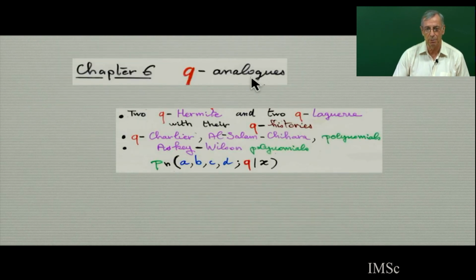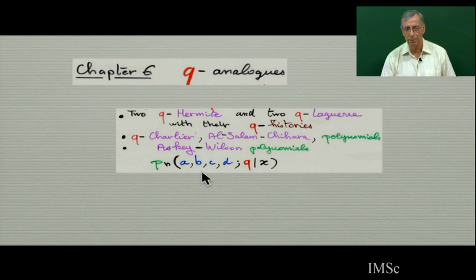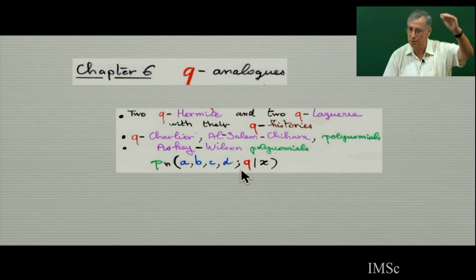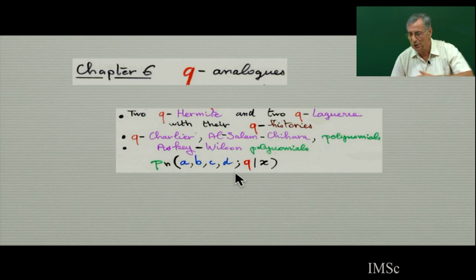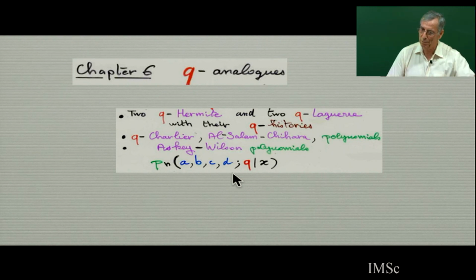So chapter 6 will be about Q-analog: Q-Hermite, Q-Laguerre, Q-Charlier, Al-Salam-Carlitz polynomials, and there is the famous Askey-Wilson polynomial. Now the combinatorics, not for the polynomial itself, but for the moments of these polynomials, we are able to do this by making a detour to physics with a PASEP model with 4 parameters, interpreting this combinatorially and going back to the moments. And so this is very beautiful combinatorics.